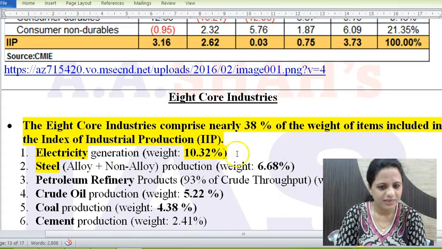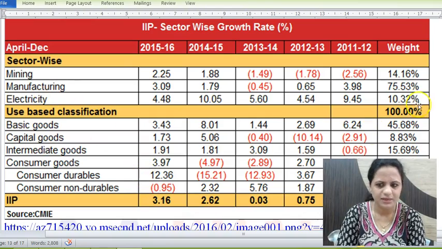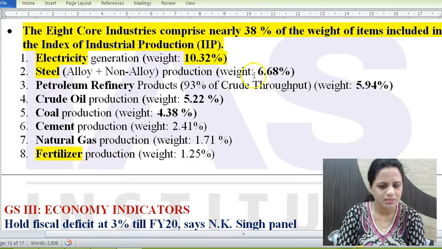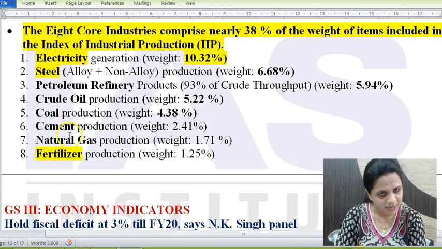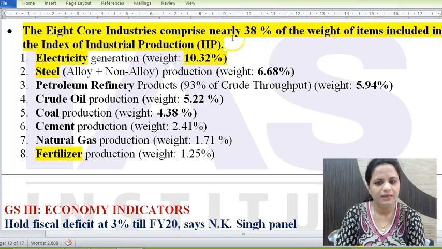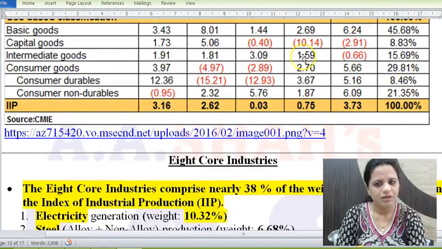So again, electricity here has the maximum amongst the 8 core industries. The maximum weightage is for electricity, 10.32%. So this is one of the core sectors. The remaining 7 are also listed here with their weightage in decreasing order. So steel comes next, then petroleum refinery products, crude oil, coal, cement, natural gas and fertilizers. You should also know which are these 8 core industries, which has the maximum weightage, minimum weightage. Even if top 3 are asked for arranging, you should be able to arrange them. And overall weightage of 8 core industries in IIP is 38%. Manufacturing overall is 75%.